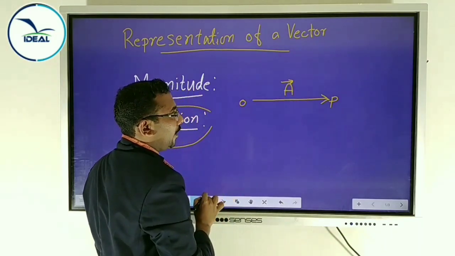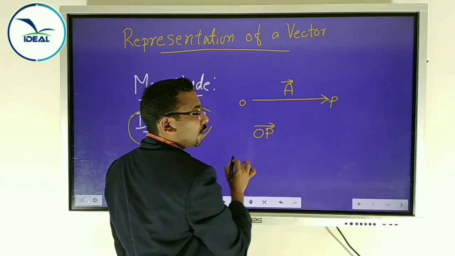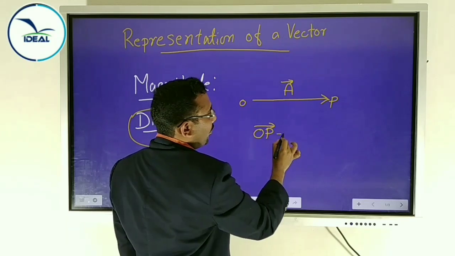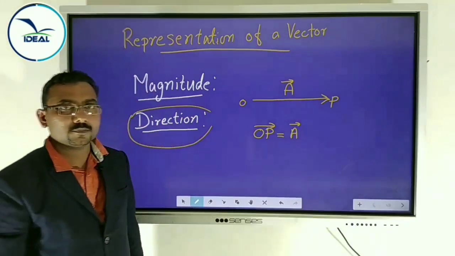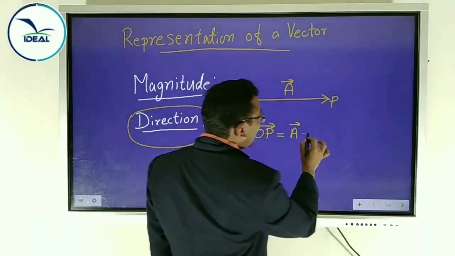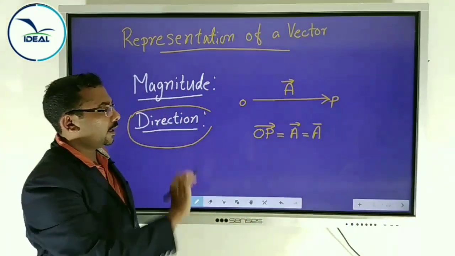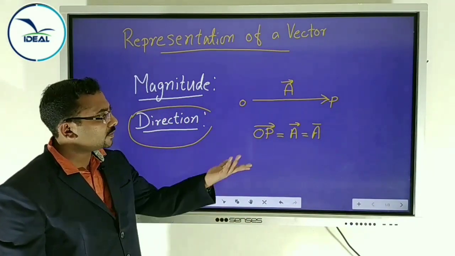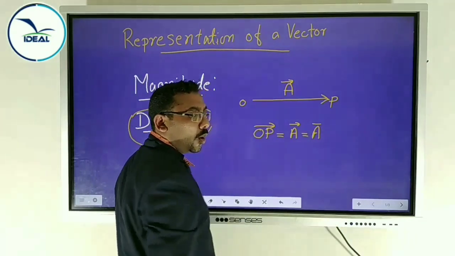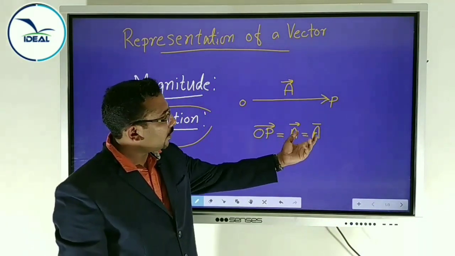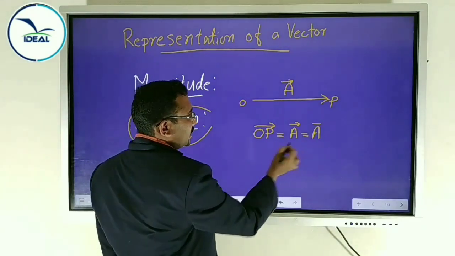This is vector A. That is, vector OP is equal to vector A. You can also write vector A by just drawing a line above it. Sometimes it's difficult to draw the arrows in all the vectors, so we write like this also. The vector is denoted like this.